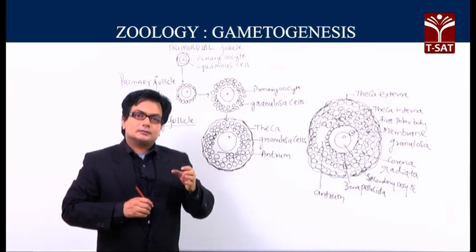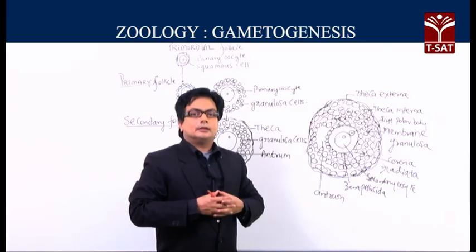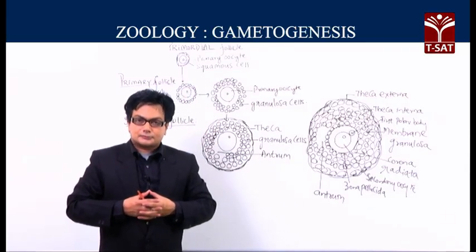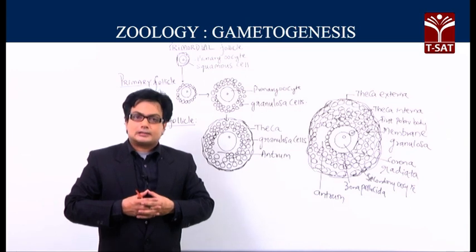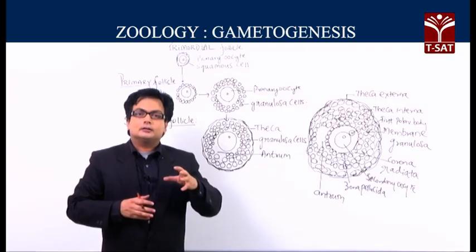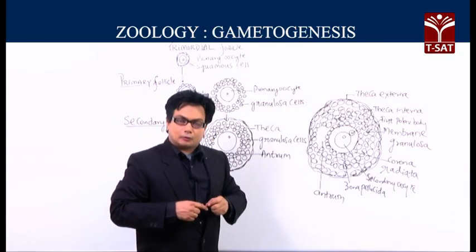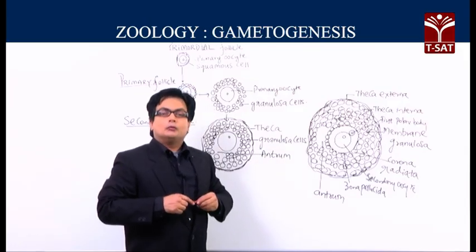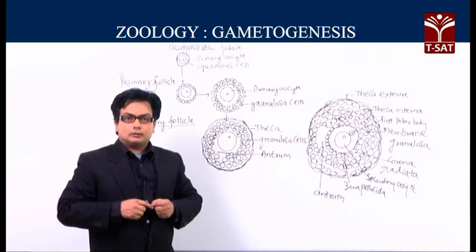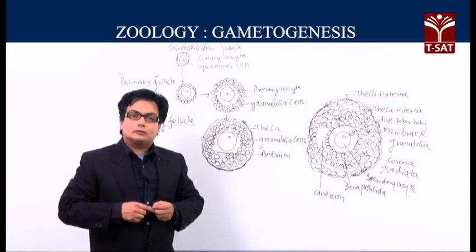We find the growth of the follicle in the region called the ovarian stroma, that is the cortex. That means in the ovarian cortex, which is the outer component of the stroma, we find the various developmental stages of the follicle. So, let us study the various stages involved, ultimately resulting in the making of the Graafian follicle.